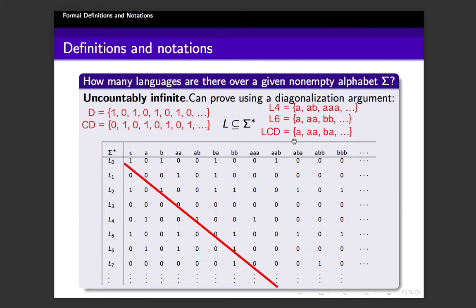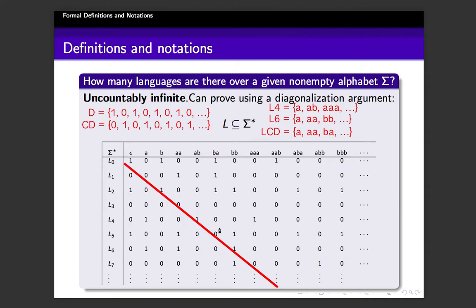If the opponent says it is L0, we will say no, because in L0 the first element, epsilon, is present, but we complemented it, so in LCD the first element is not present. In other words, LCD differs from L0 in the first position, LCD differs from L1 in the second position because we complemented the diagonal, and LCD differs from L2 in the third position. Likewise, LCD differs from every Li in the ith position.